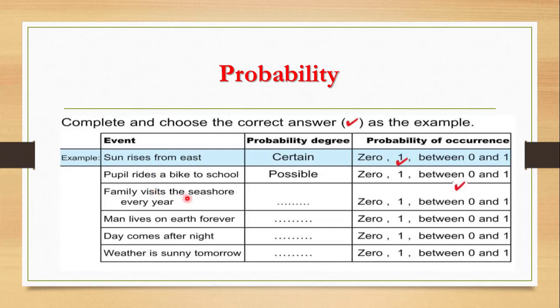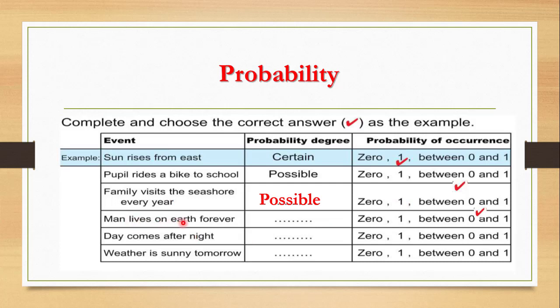Family visits the seashore every year. What is the type or the probability degree? Yes, excellent. It is a possible event, so the probability will be between 0 and 1. The next one, man lives on earth forever.